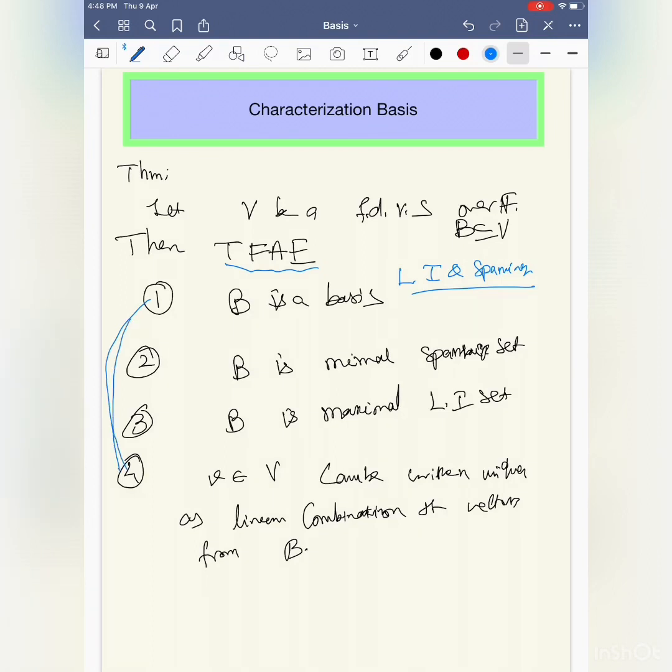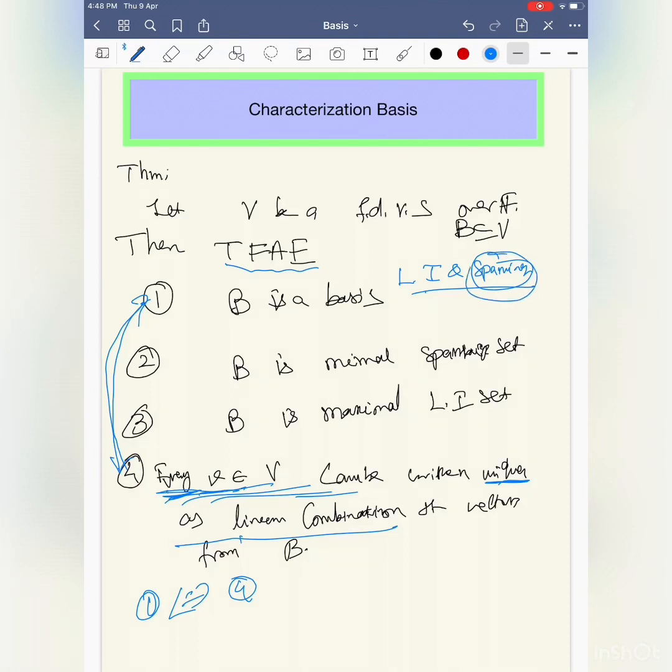From here you can see that 1 and 4 are equivalent, just like that, because for a basis, linear independence gives a unique combination. That uniqueness we proved in previous lectures, and quoted many times. And here I want to say the word every: every v belongs to V. This word every says spanning. So linear independence says the linear combination is unique, and spanning says every vector can be written as a linear combination. So 1 implies 4 is easy. Similarly 4 implies 1 is also easy.